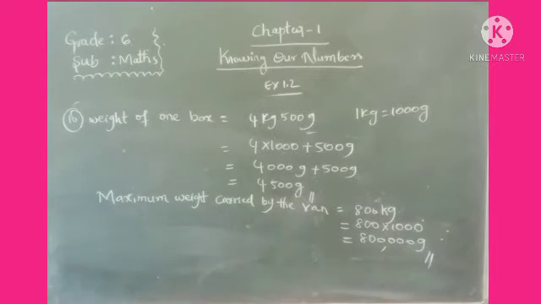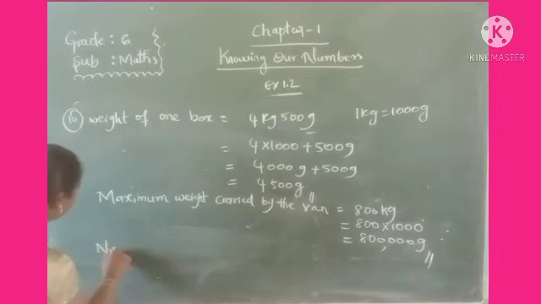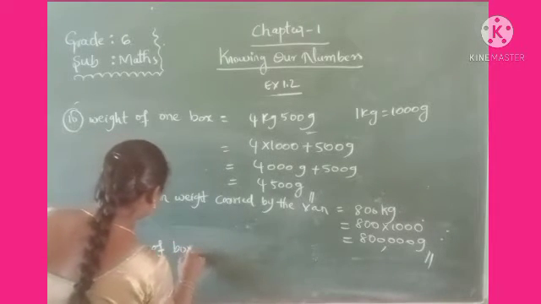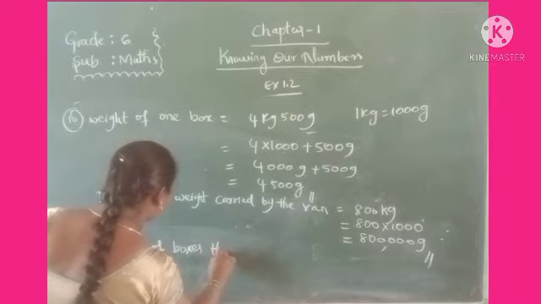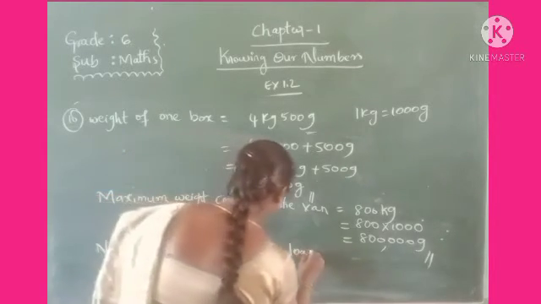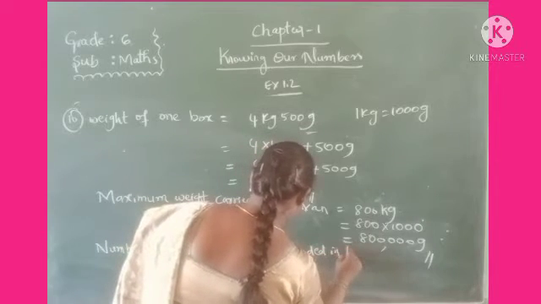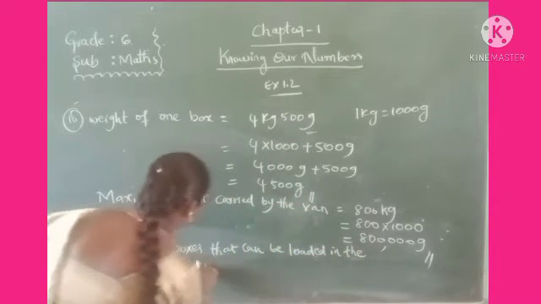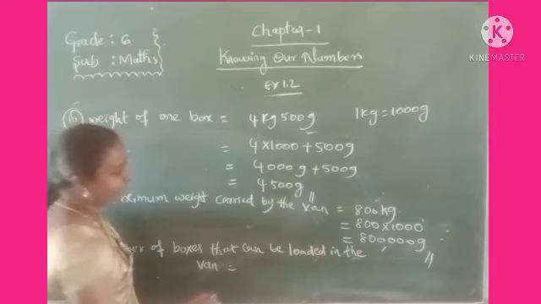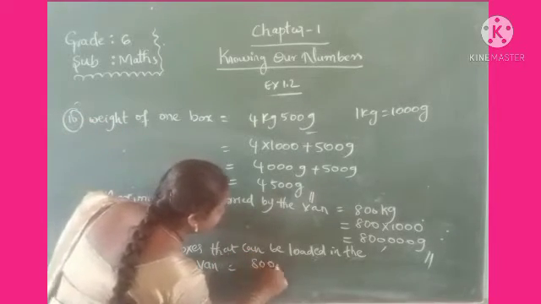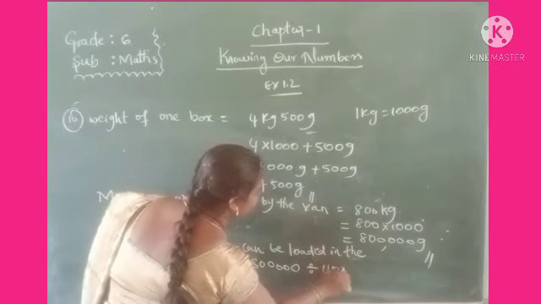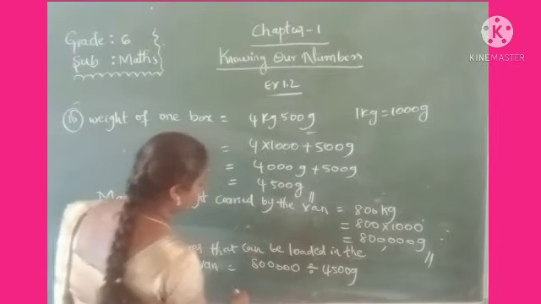Okay, now children, it is very easy to find the number of boxes that can be loaded in the van. The number of boxes that can be loaded in the van is 800,000 grams divided by 4500 grams.